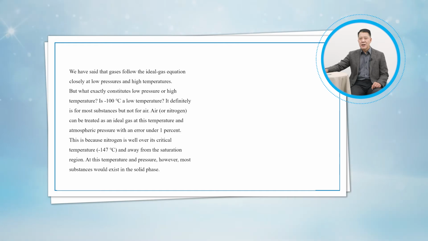This is because nitrogen is well over its critical temperature and away from the saturation region. At this temperature and pressure, however, most substances would exist in the solid phase.